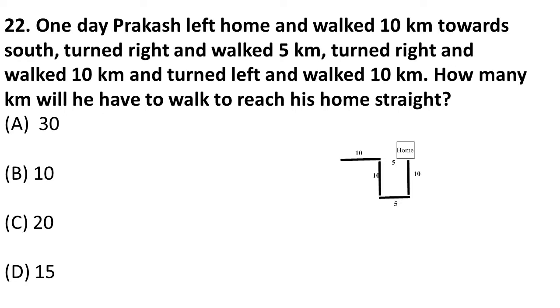So now at this position, after walking 10 kilometers, he is just 5 kilometers away from his home, but then he again walks 10 kilometers further from home. So the total distance will be 10 plus 5, so he will be 15 kilometers away from his home. So for him to reach his home, he should walk straight 15 kilometers. I hope you understood this. Moving on to the next question.